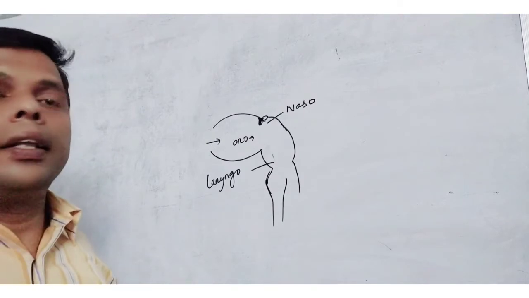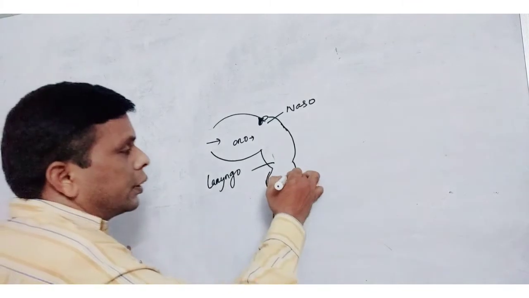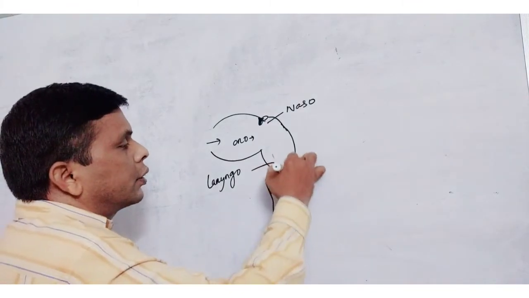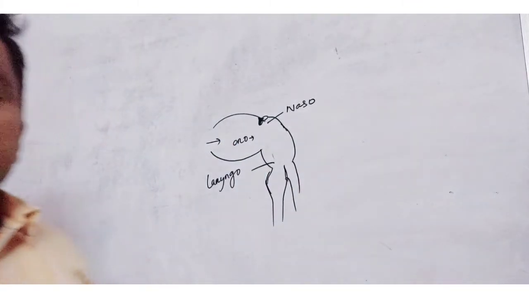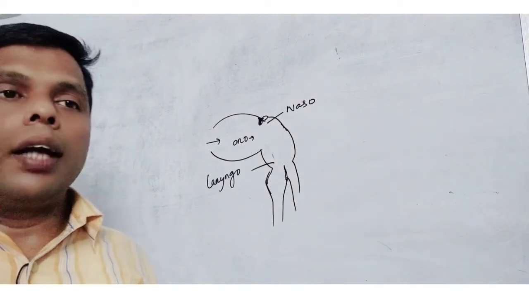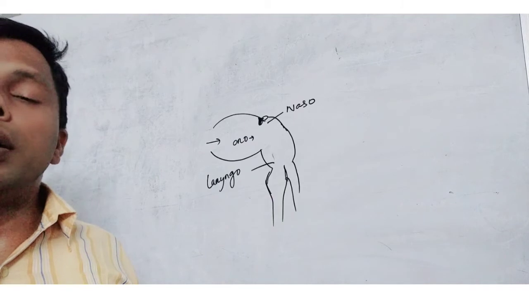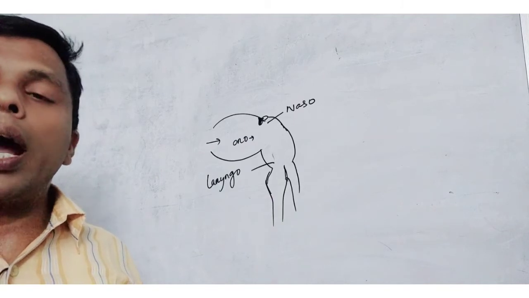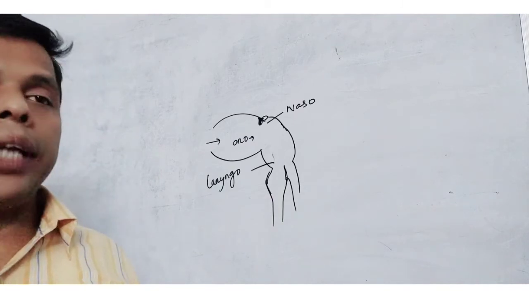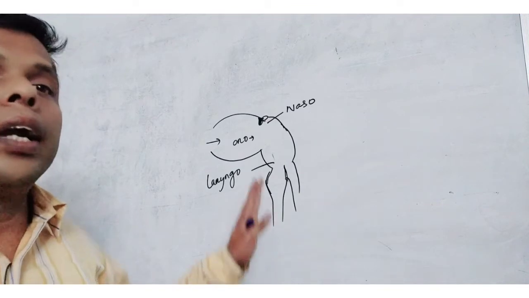Okay, then come to the larynx. The larynx is called the voice box. It is a hollow cartilaginous box present in human beings.